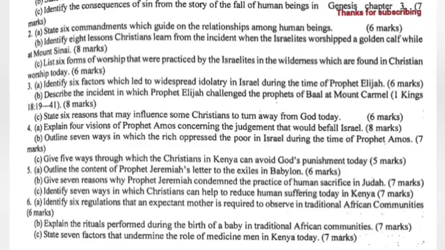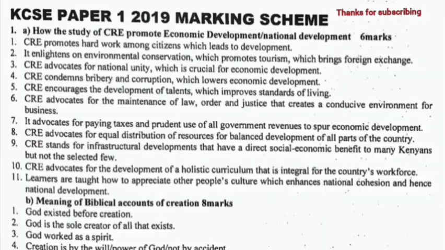6a. Identify 6 regulations that an expectant mother is required to observe in traditional African communities. 6b. Explain the rituals performed during the birth of a baby in traditional African communities. 6c. State 7 factors that undermine the role of medicine men in Kenya today.